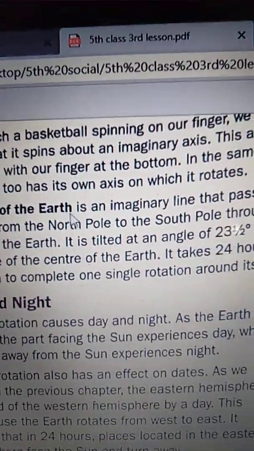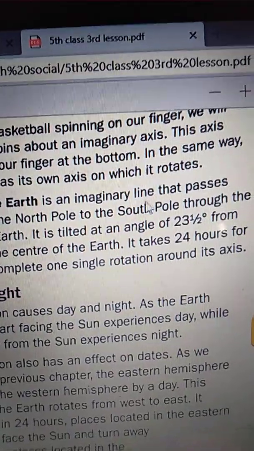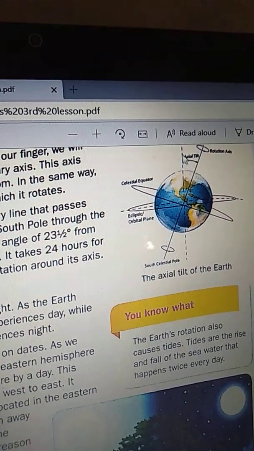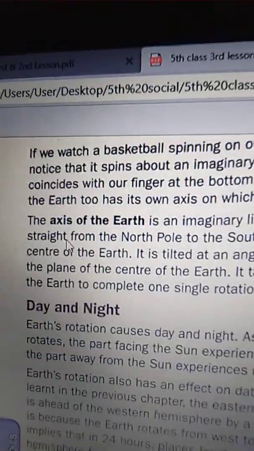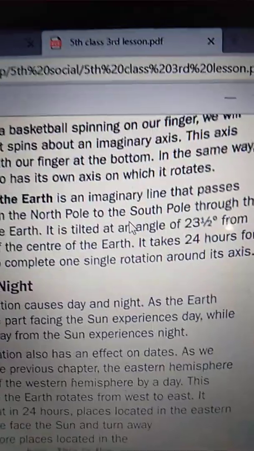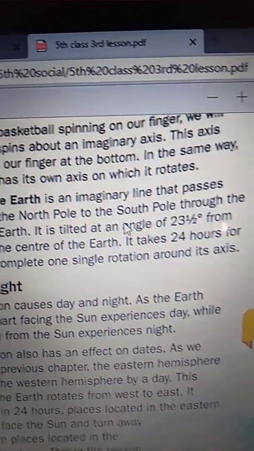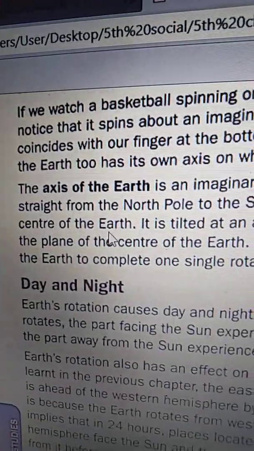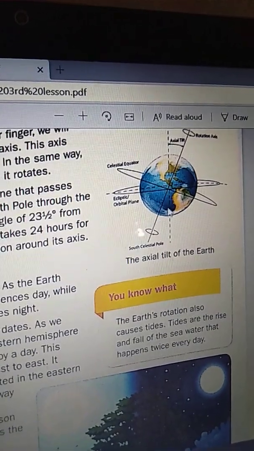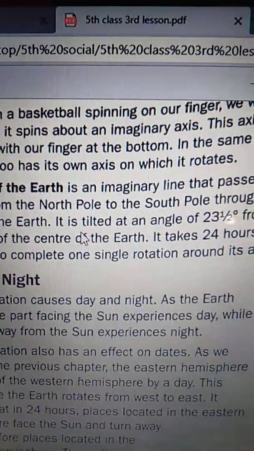The axis of the Earth is an imaginary line that passes from the North Pole to the South Pole through the center of the Earth. Here in this picture we can see it clearly.